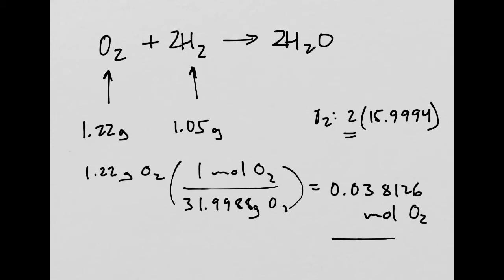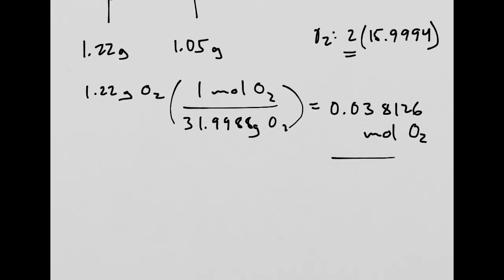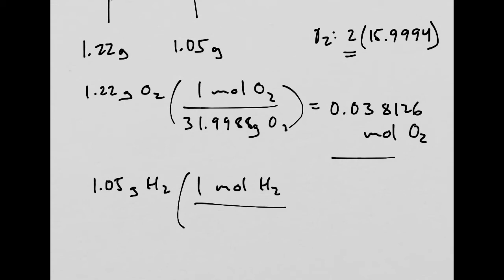So that's the number of moles of oxygen that are in 1.22 grams of oxygen. So let's do the exact same thing, but this time for our hydrogen. I take my 1.05 grams of H2, I use a similar equivalency, and in this case it's 2 times 1.00794, because that's the molar mass of a single hydrogen atom, but we have H2 on our hands.